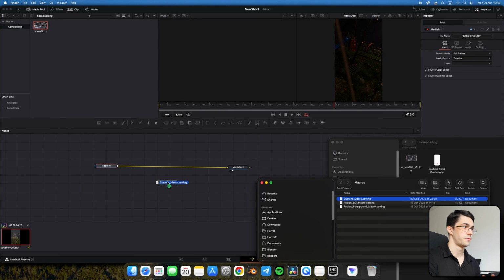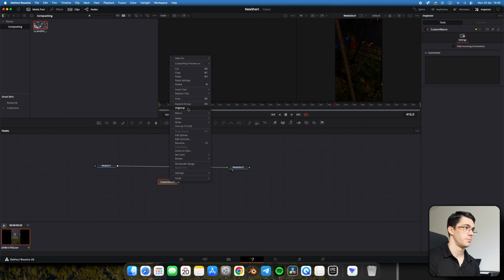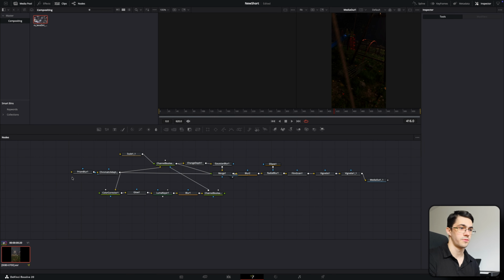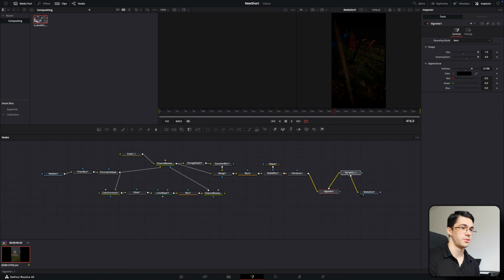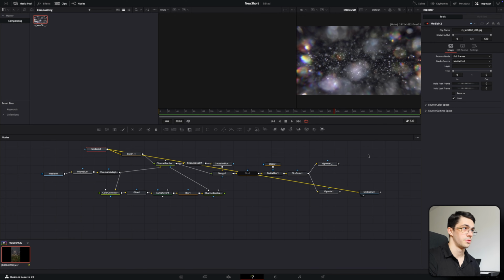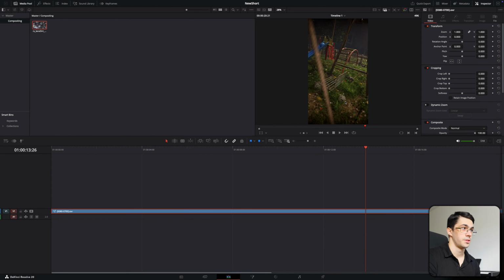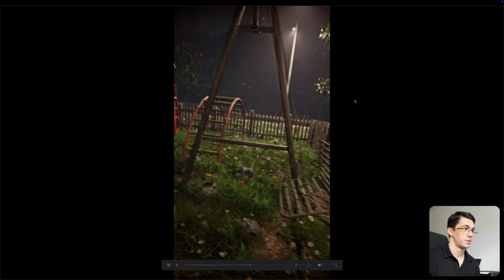And next up we go to Fairlight tab, where I immediately import my custom preset that I created for different effects like lens dirt, bloom, vignette. I adjust different parameters to achieve desired effect for this specific short. As you can see, it looks much better.